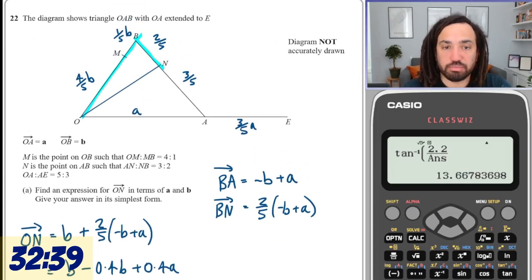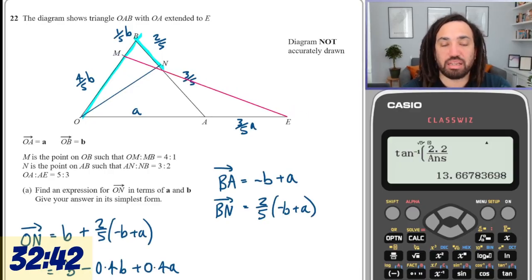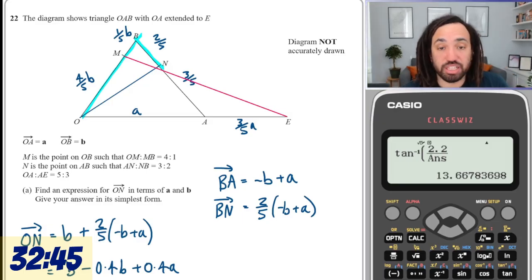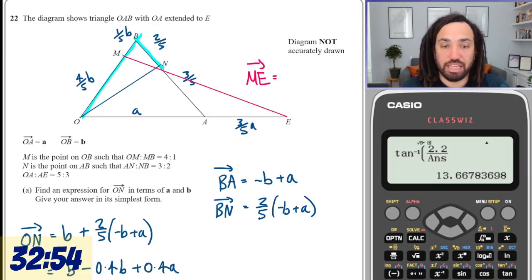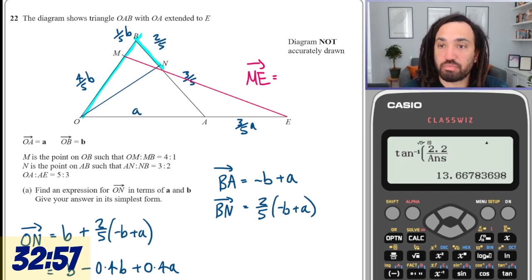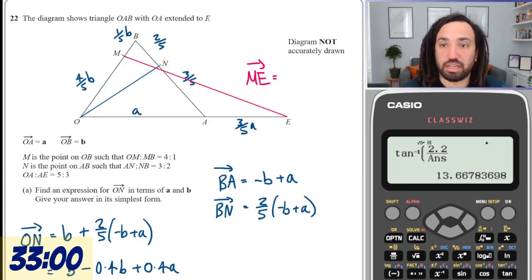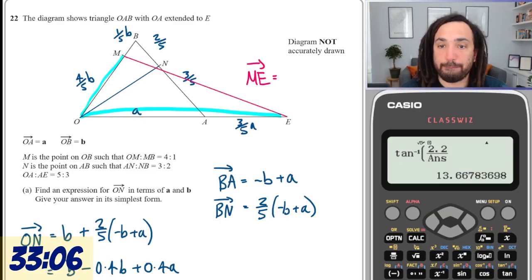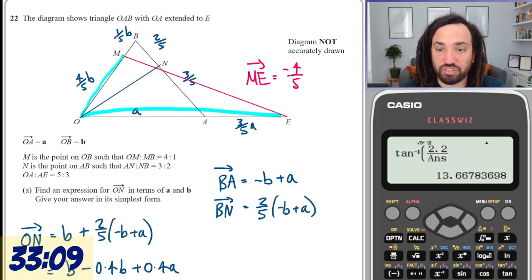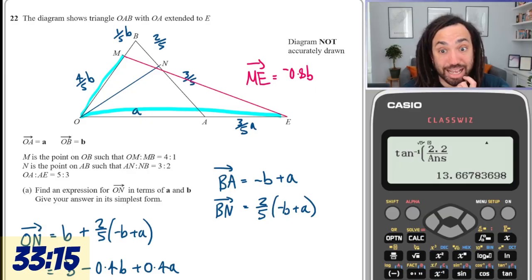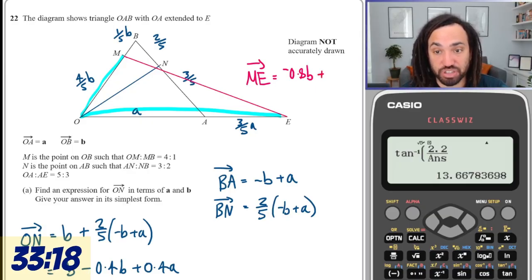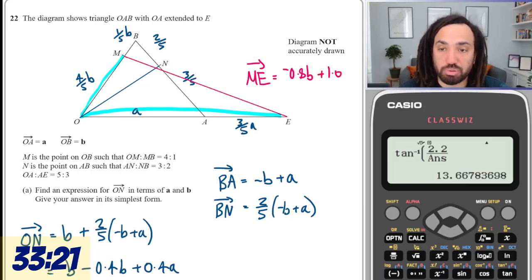Okay, fine. This one here. So what we need is just two vectors that are on that line. So let's just go with ME, because maybe this is the easiest one. So ME would be just simply going down and then across like that. So that will be minus 4/5 b, which we'll write as just minus 0.8b. And then add both of these together is 8/5 a, which we will write as 1.6a.